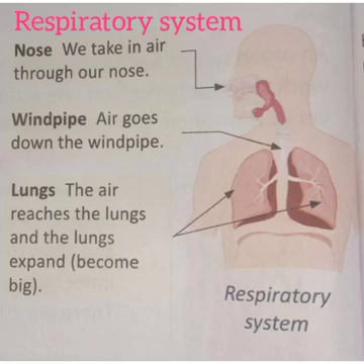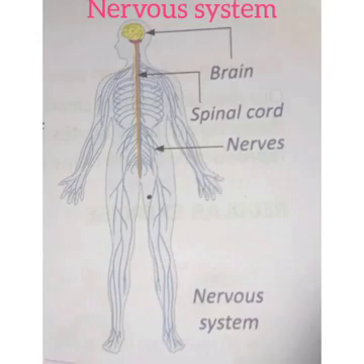Now let's see about the nervous system. You can see in this picture, students, the major parts of the system: the brain, the spinal cord and the nerves. These make up our nervous system. The first one is the brain, and the second is the spinal cord and the nerves.